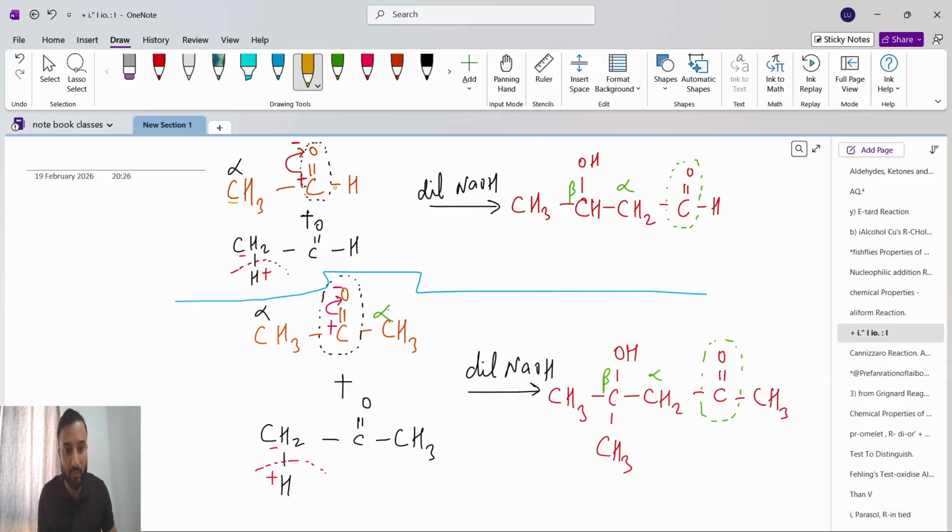The hydrogen present at the first position is the alpha hydrogen. From the carbonyl group, the first carbon is called alpha, and beta means, from the carbonyl group, the second position.